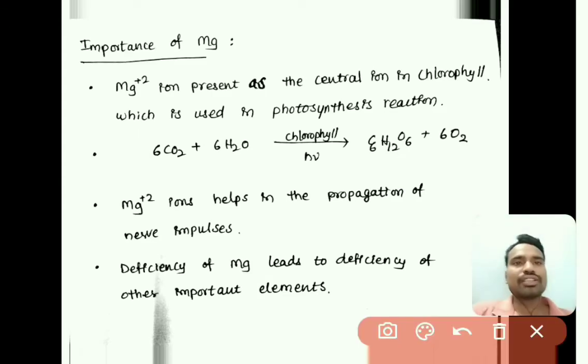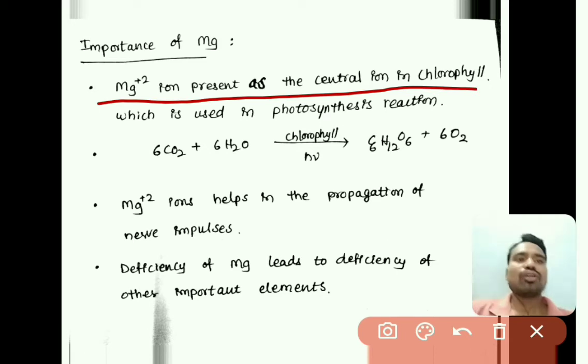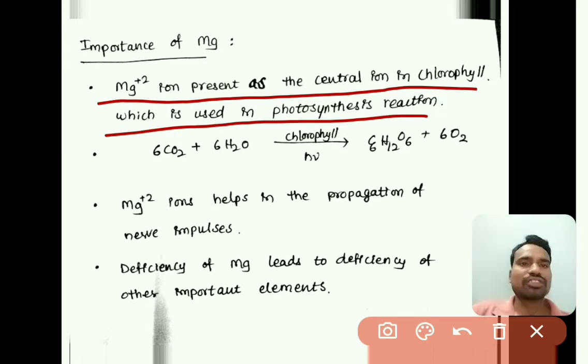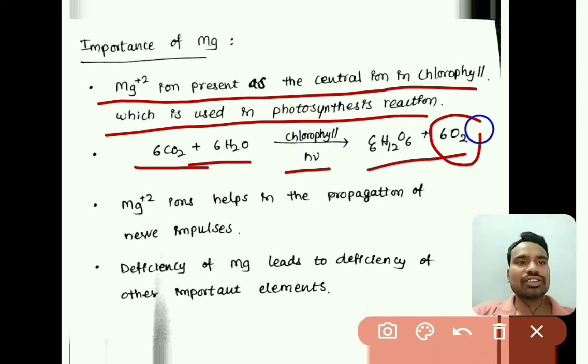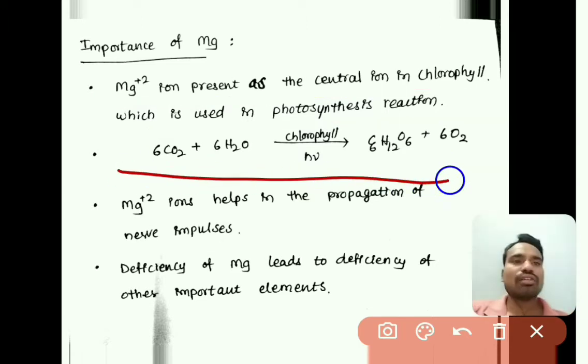The next one is importance of magnesium. Magnesium Mg2+ ions are present as central metal ions in chlorophyll. As we know, chlorophyll is a green pigment present in the leaves, and it is used in the photosynthesis reaction: 6CO2 plus 6H2O in the presence of light and chlorophyll is converted to carbohydrate plus 6 oxygens.